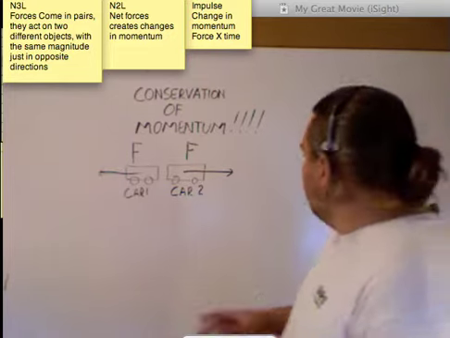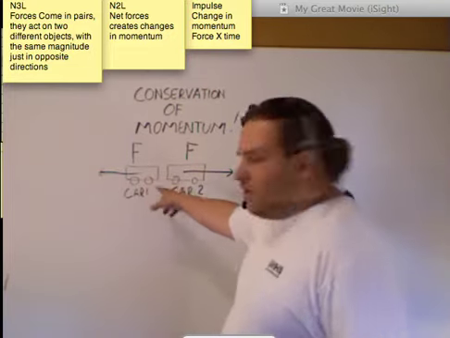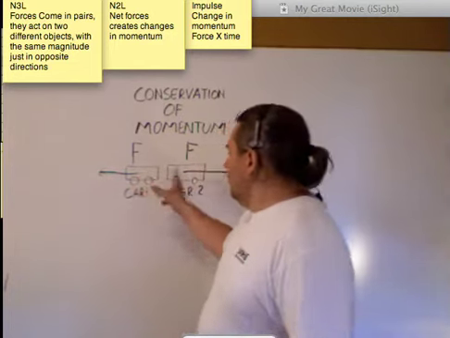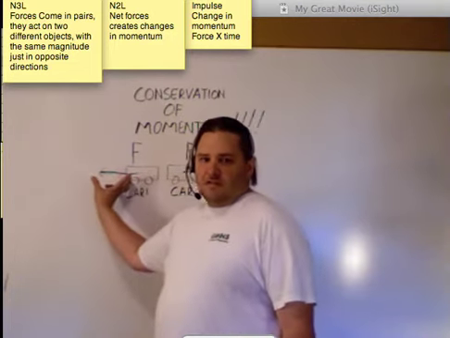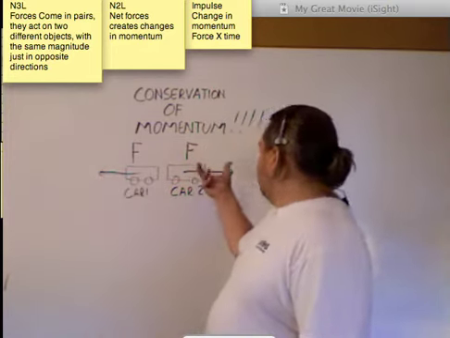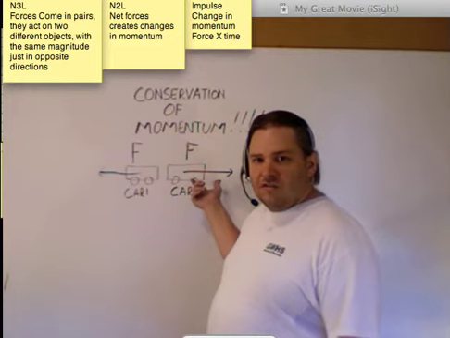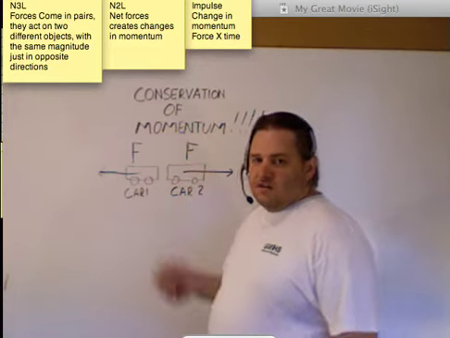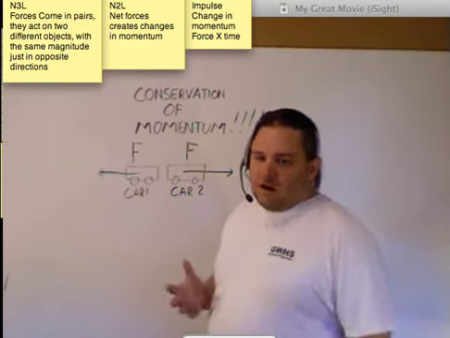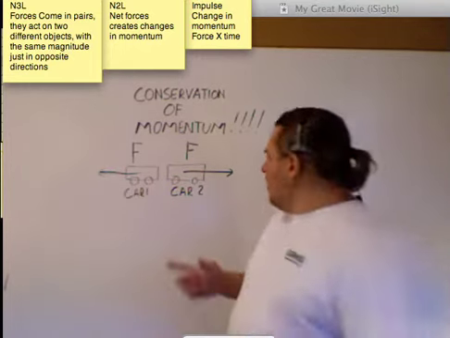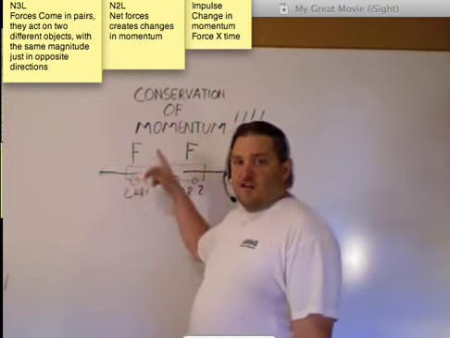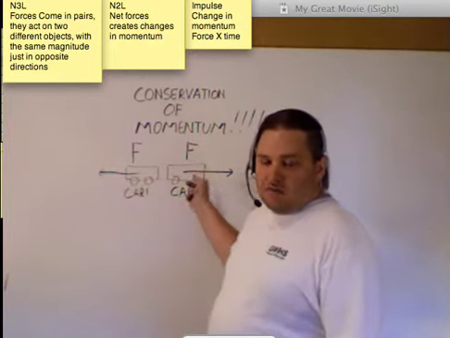Okay? So, car 2 hits car 1. It experiences this much force. That means, in return, car 2 experiences the exact same size force, just in an opposite direction. That's Newton's third law. Now, going back to conservation of momentum, well, this car hits this car. This car, in turn, hits back, right?